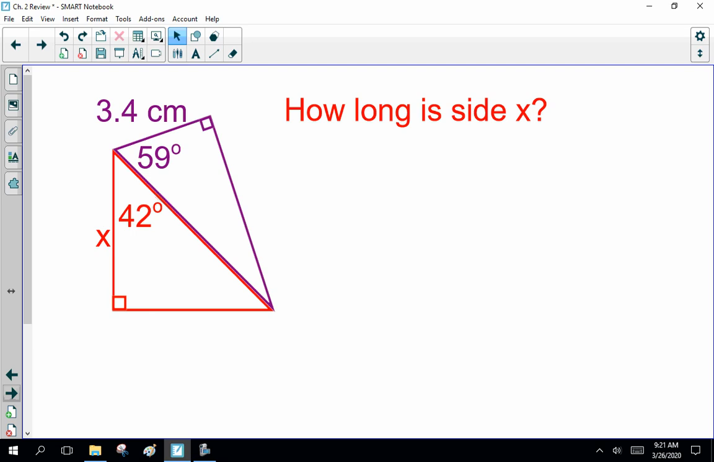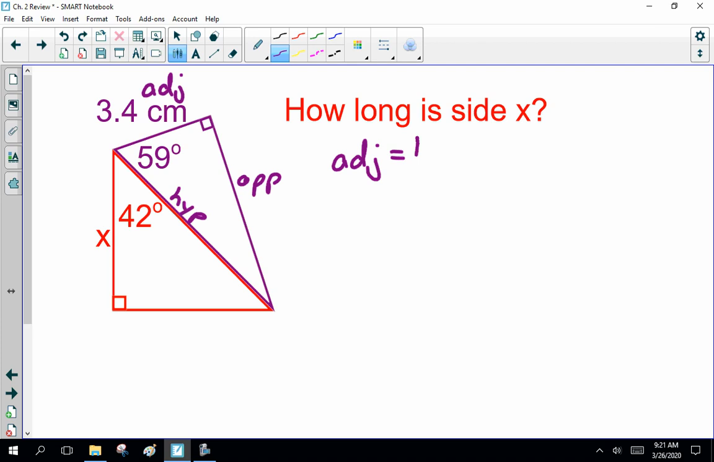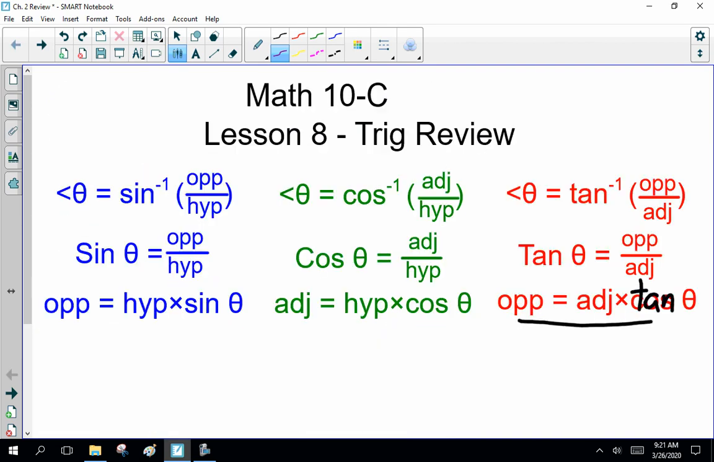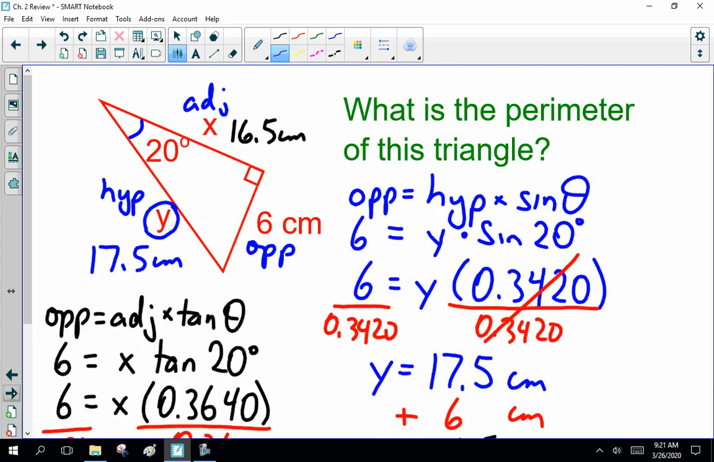Now, first things first, we have to figure out the purple triangle, because that's the information given. For the purple one, we have this angle, so this is the hypotenuse, opposite the right angle, and this is the opposite side. Okay, so we have to find the hypotenuse. Oh, I'm sorry, this is the adjacent side. So adjacent over hypotenuse, that's cos theta. Now let me double check that one. Yes, adjacent over hypotenuse is cos theta.